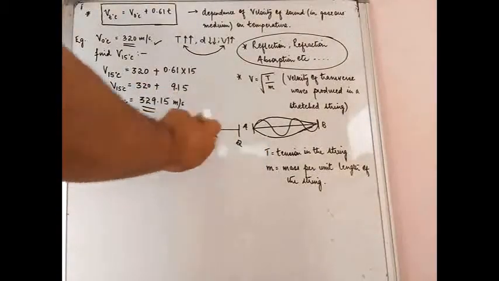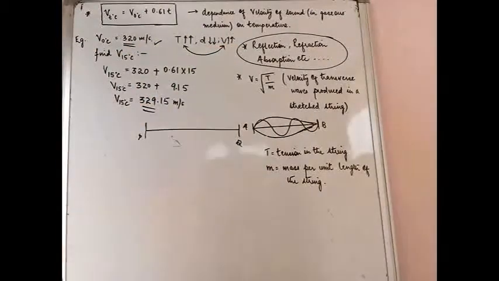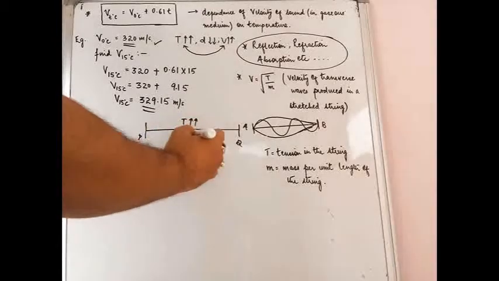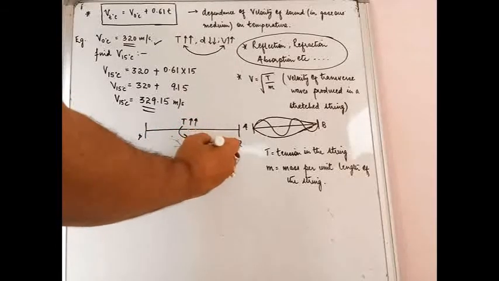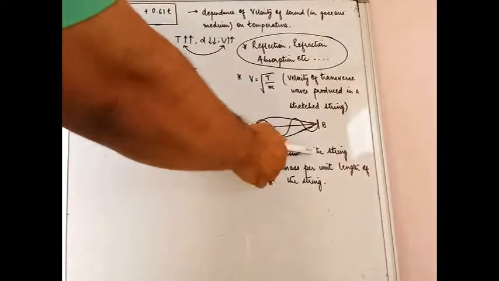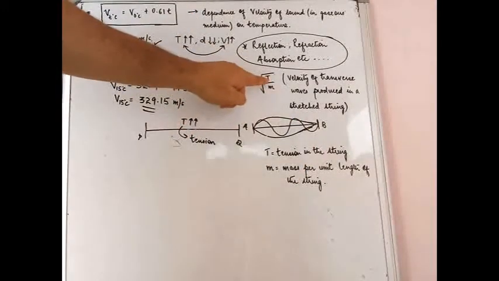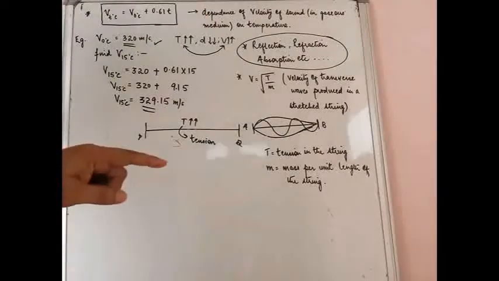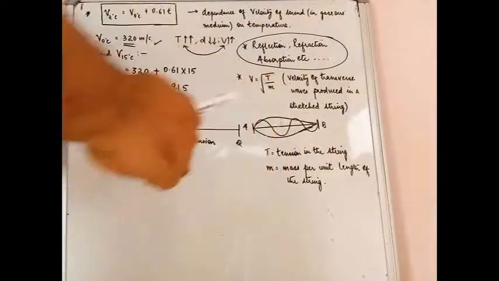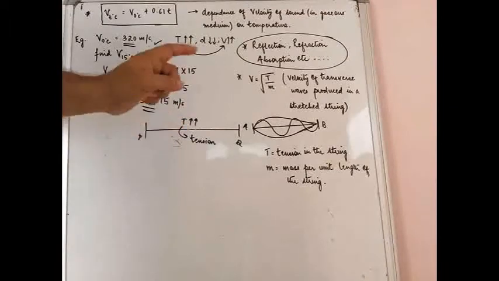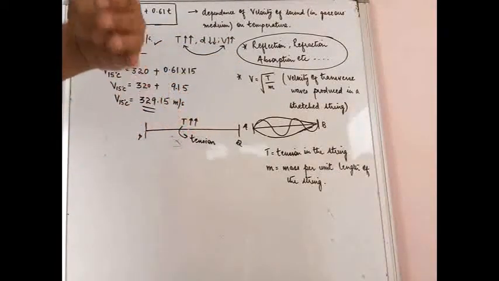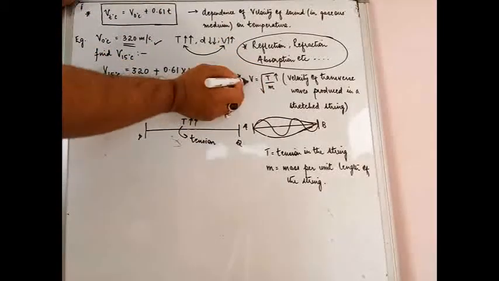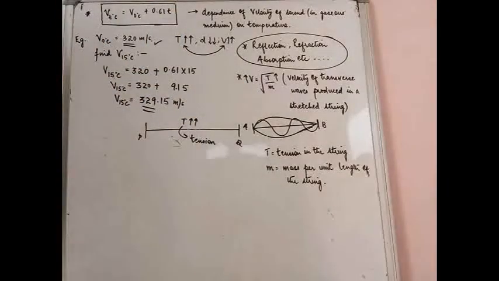So that means in this particular case of stretching of the same string, tension T is more. Okay, here T means tension in the string. As you can see, T is equal to tension in the string, and in the formula you see tension is right at the top. That means T and V are directly related. That means if you are stretching the string more, you are creating more tension in that string. So when it gets disturbed, the velocity of the wave that will be created will also be more. So more the tension in the string, more will be the velocity of the wave produced.